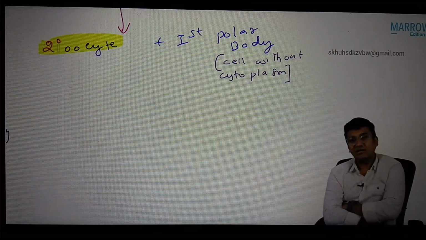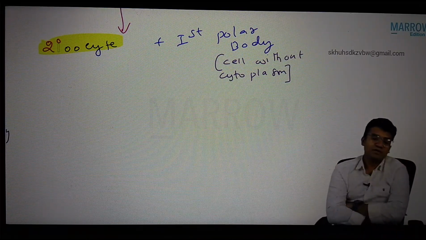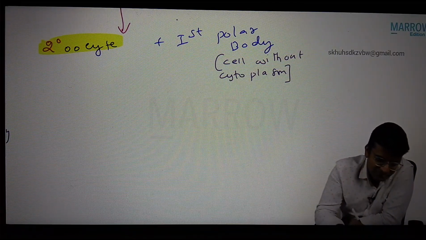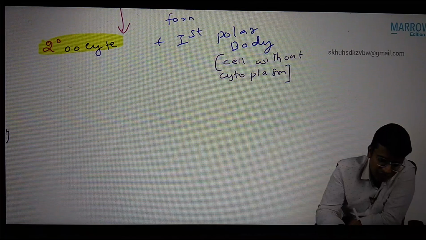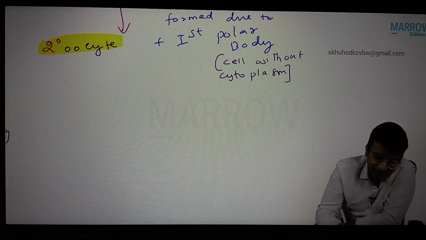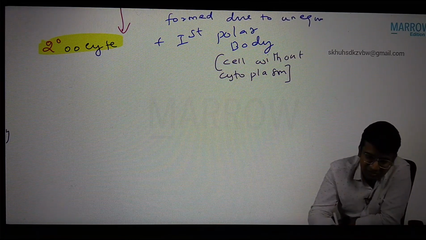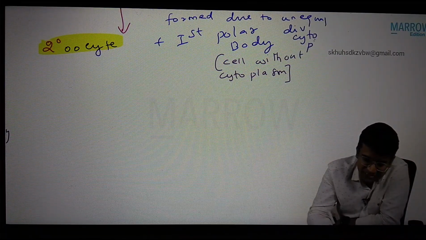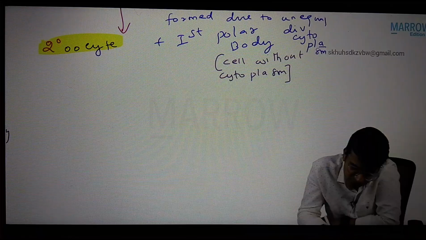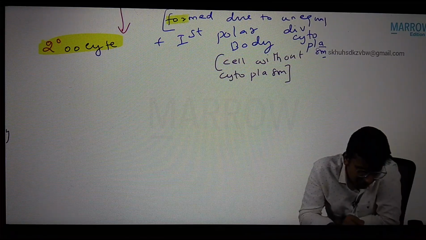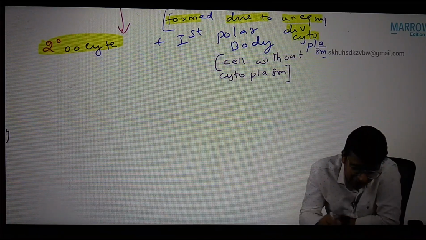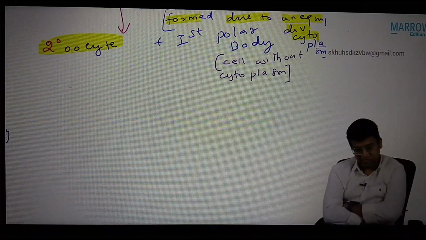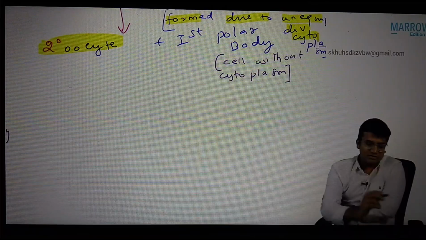Polar body does not receive any cytoplasm. So polar bodies are formed due to unequal division of cytoplasm. Okay, all the cytoplasm goes to the secondary oocyte. Polar body does not receive any cytoplasm.